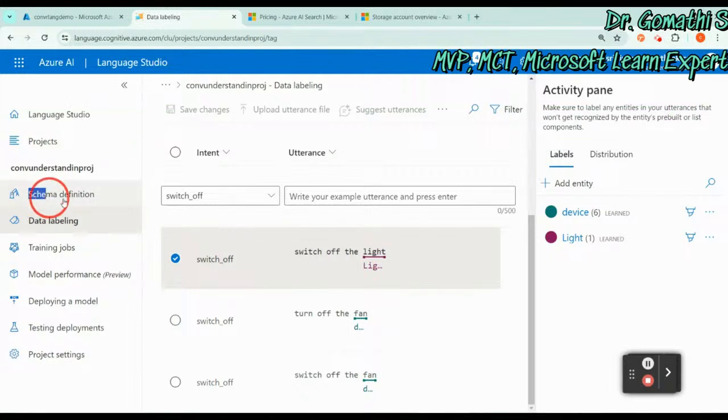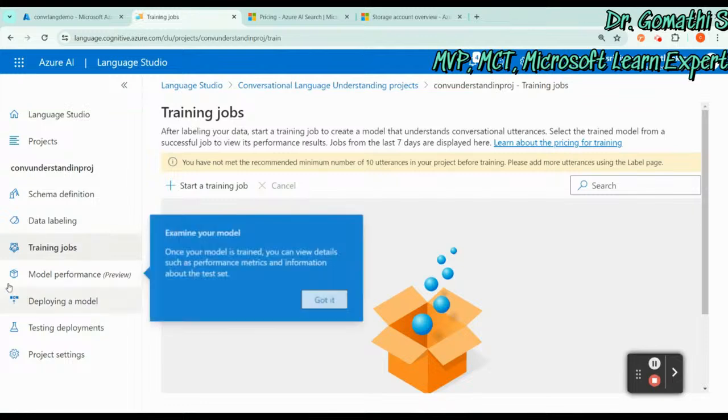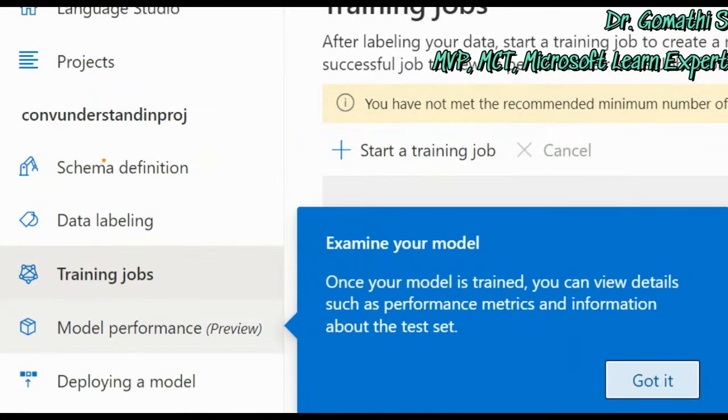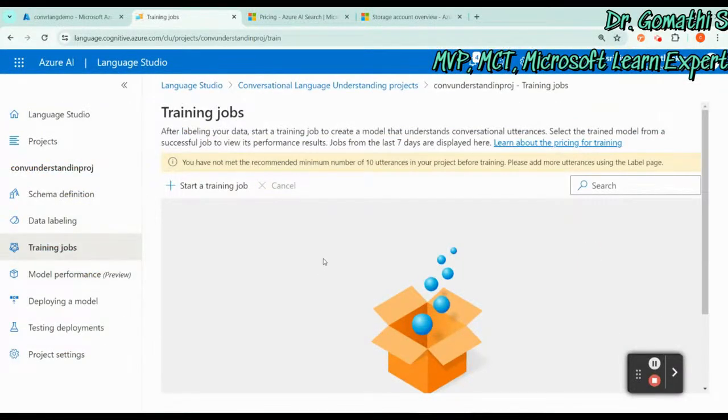So we have defined the schema, we have also defined the data, we have labeled the data. Now we have to go to training the model. So this is the complete set of steps: schema definition, data label, training the job. So let us click on training the job.